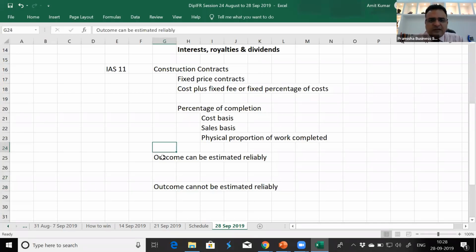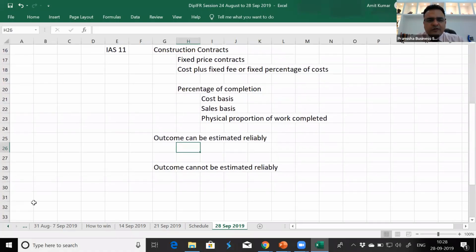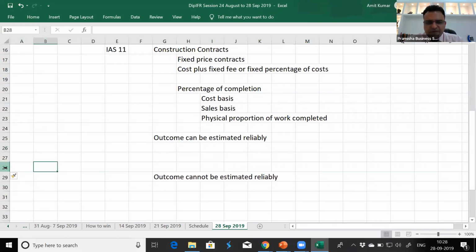In case of fixed price contracts, you could estimate the outcome: this is the revenue you're expecting to earn, this is the cost you are expecting to incur on the project, and the project seems profitable. But it may happen that after 1 or 2 years, the same project which you were thinking is going to be profitable may turn into losses. So the outcome can be estimated reliably means either it is going to give you profit or it is going to give you loss.